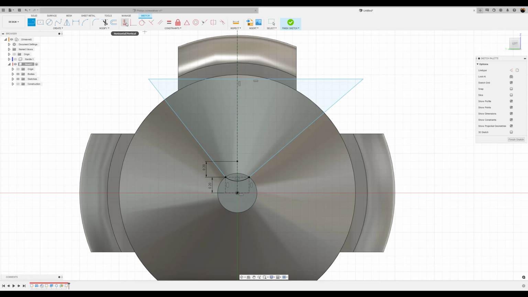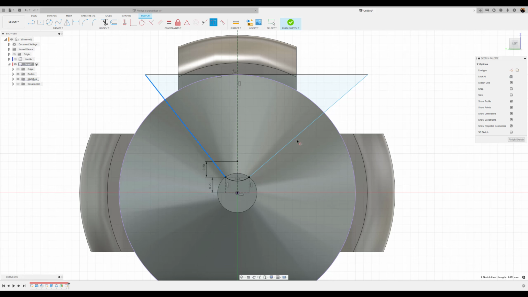Okay. We want to go ahead and make the top line tangent with this line right here, the circle. I'm going to go ahead and give it some symmetry. Take the left side, the right side, and then select the center. Now we have it. Now we want to basically dimension this to make it 80 millimeters. And now it's fully constrained.